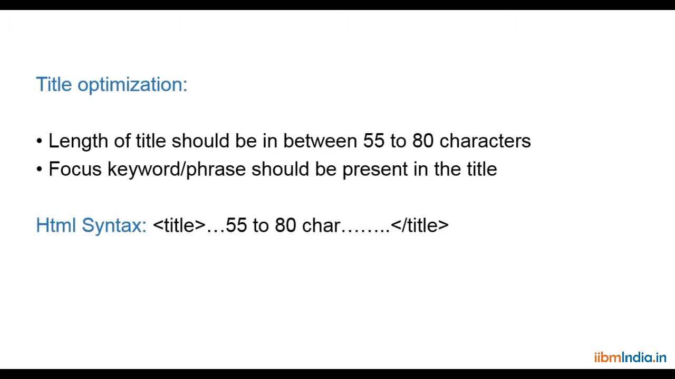If we follow all those rules and regulations, we do white hat SEO, and with the support of tools, we go with gray hat SEO. So what is this white hat SEO? We have some rules and regulations. So what are all those? Title optimization: the length of the title should be between 55 to 80 characters.